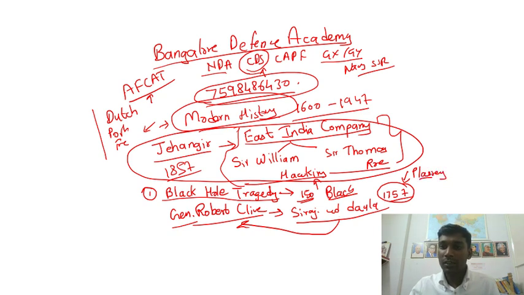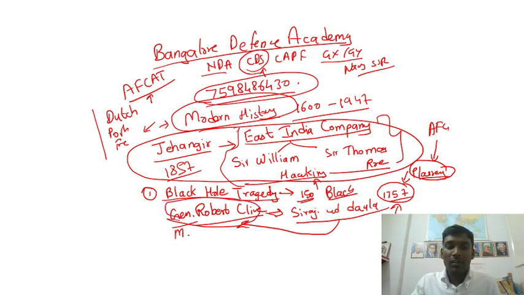Very, very important. In the AFCAT examination and the Group X, Group Y examinations, they will ask between whom the Battle of Plassey happened, in which year, and what the consequences were. Now, Robert Clive makes a plan and forms a friendship with a person called Mir Jafar. With the help of Mir Jafar, Siraj-ud-Dawla is defeated and the Battle of Plassey is over.